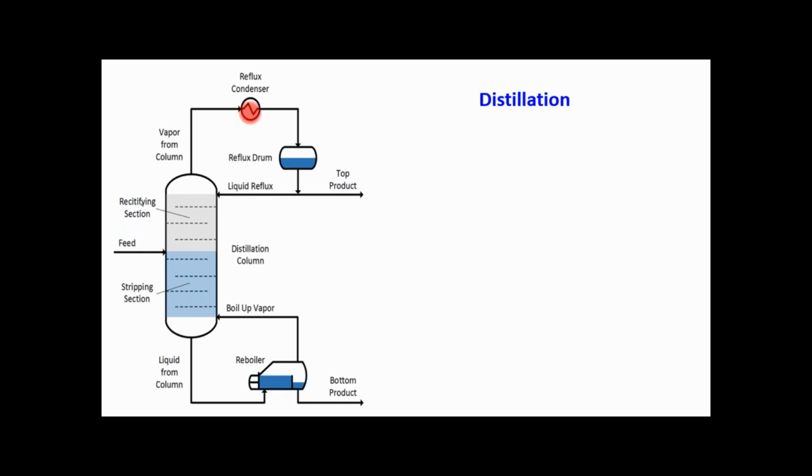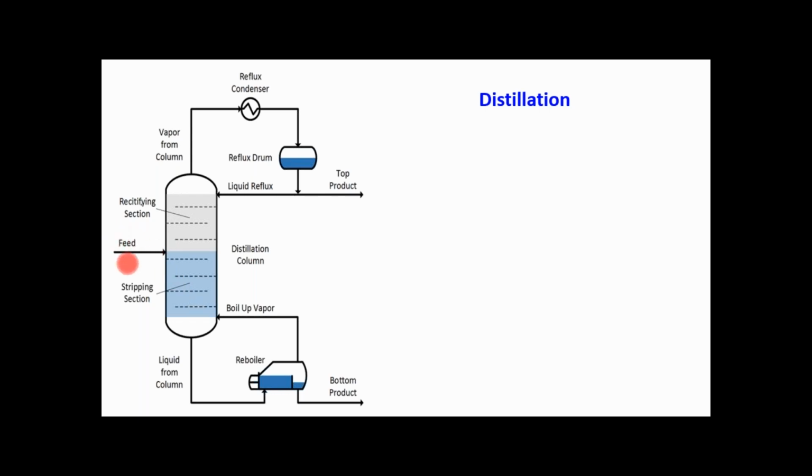So reboiler, condenser and distillation column are the three major elements in the distillation equipment. With the help of these three elements, we separate the liquid components.